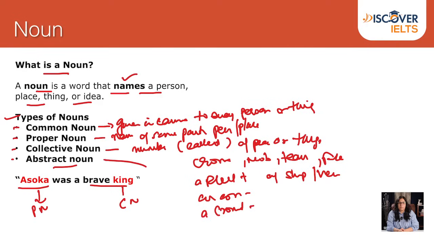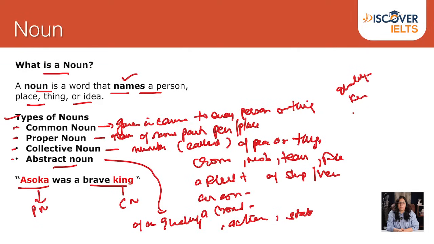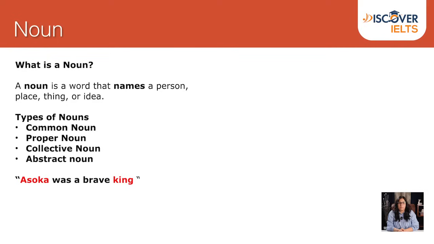Let's talk about abstract noun. Well, abstract noun is usually the name of a quality, action, or state, considered apart from the object to which it belongs. For example, quality, that is goodness, kindness, whiteness, darkness, hardness. And action is laughter, movement, judgment. And state, childhood, slavery, youth, sleep, sickness.